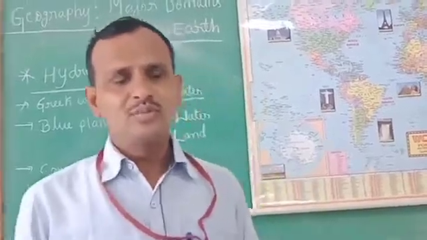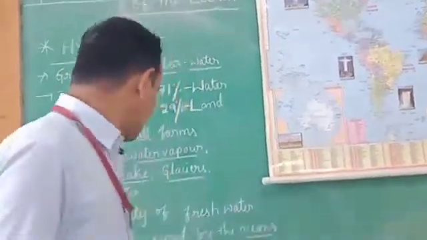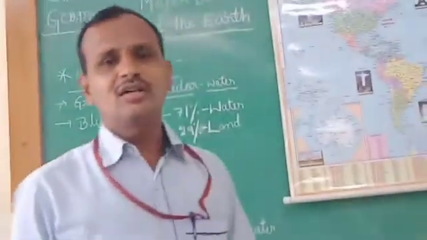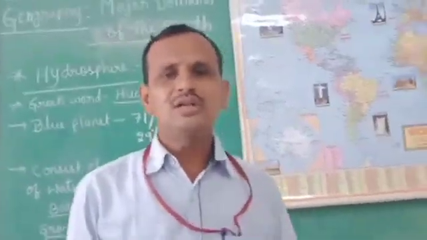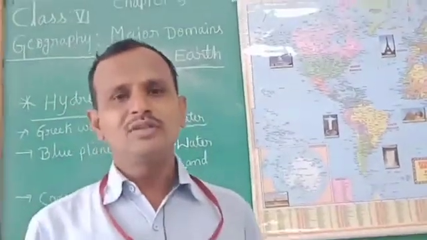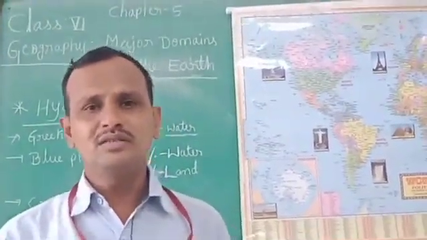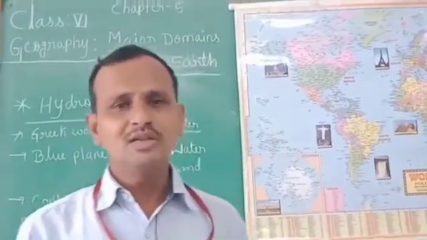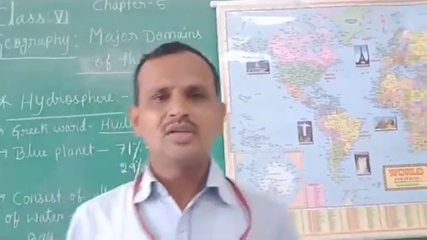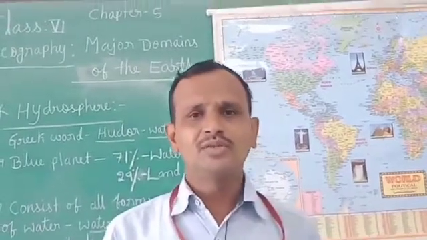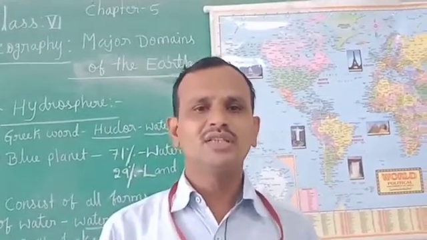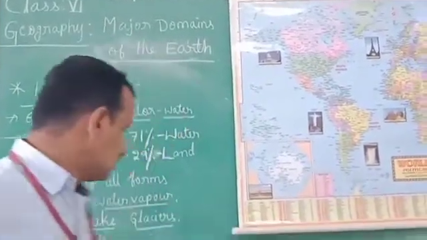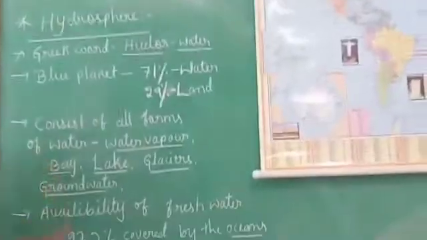You may ask, why, when 97% of the water is all around us? Because the ocean water is not suitable for human use, because ocean water is too salty. It is not comfortable for human use. That's why we are facing the problem of water shortage. So this is the detail of the hydrosphere.